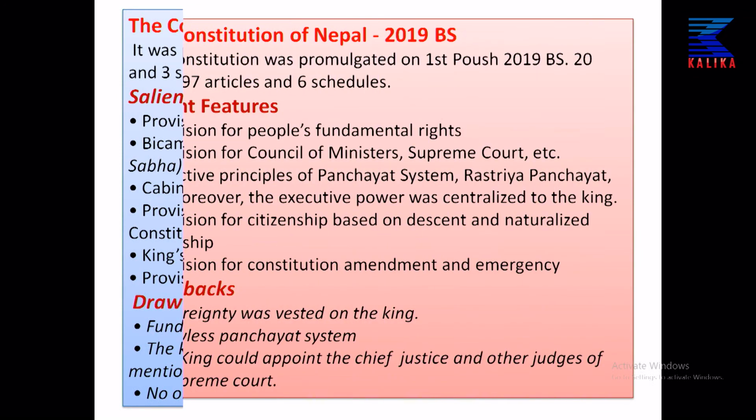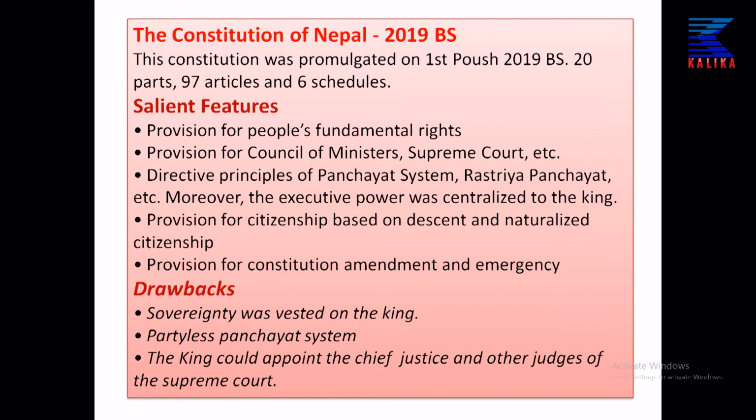Similarly, let us go to the next constitution, the Constitution of Nepal 2019 BS. It was introduced after the introduction of the partyless panchayat system, and it was promulgated on 1st Poush 2019 BS. This constitution had 20 parts, 97 articles and 6 schedules.